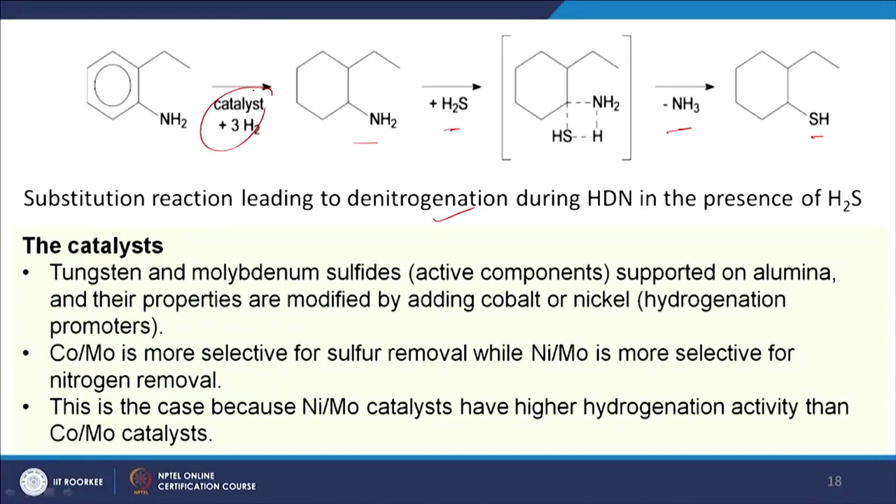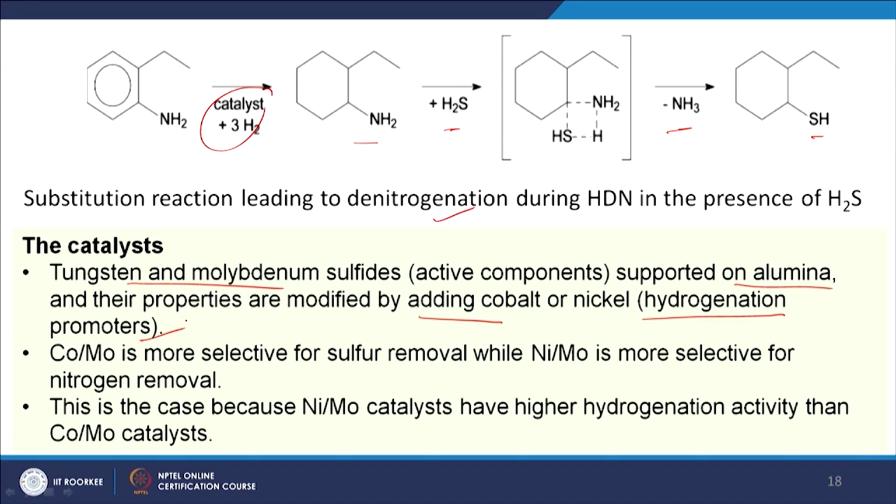And here the catalysts which are used are basically tungsten and molybdenum sulfides supported on alumina, and their properties are modified by adding some cobalt and nickel. Those are hydrogenation promoters.